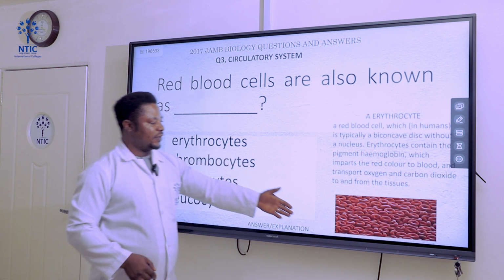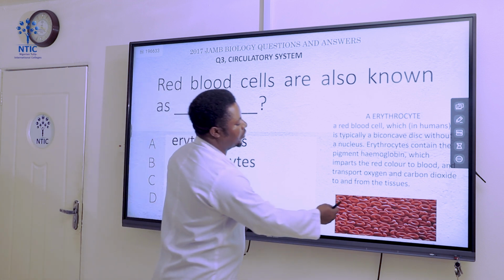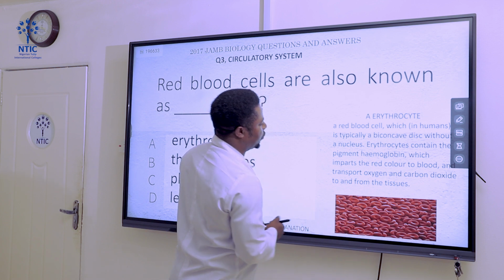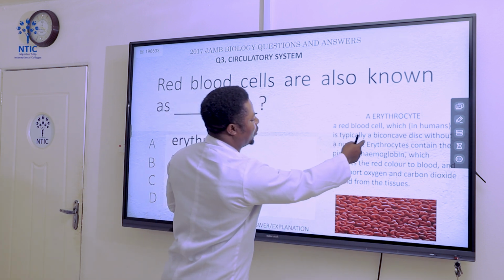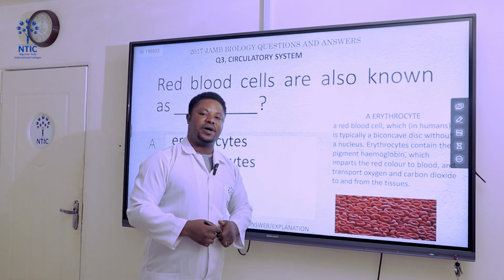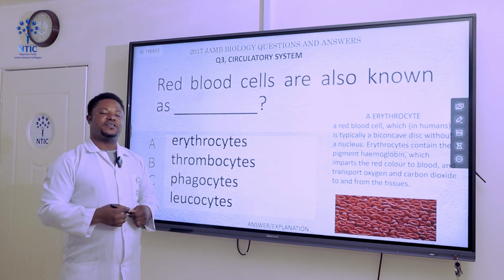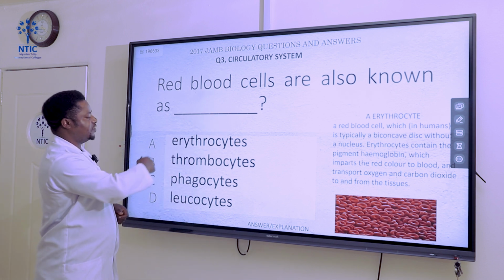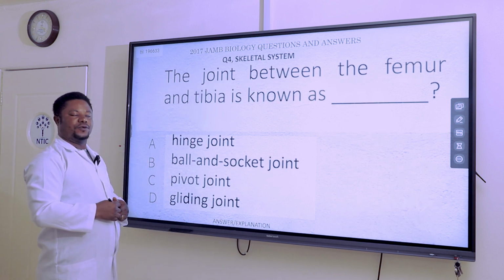As you can see, this is the picture of the red blood cell, which in humans is typically what? Biconcave and disc shape without nucleus. It does not have nucleus, okay? But the white blood cell actually has nucleus. Our answer to this question is A. Next question. Question number 4.